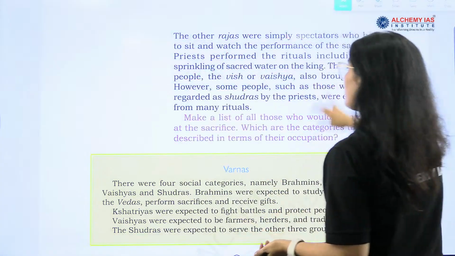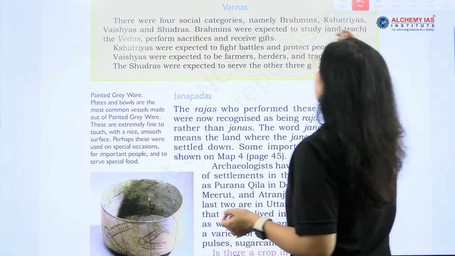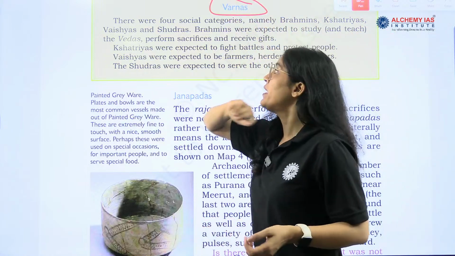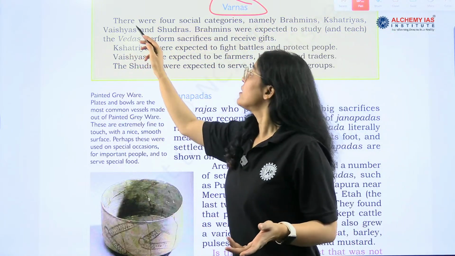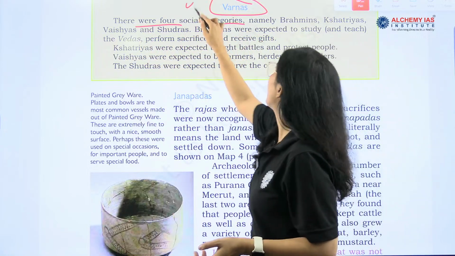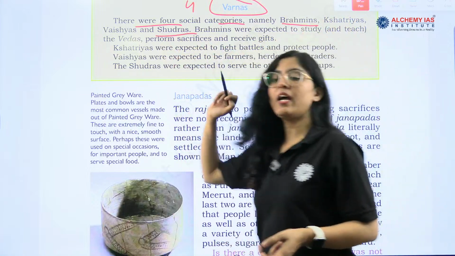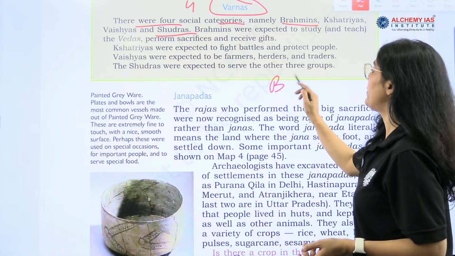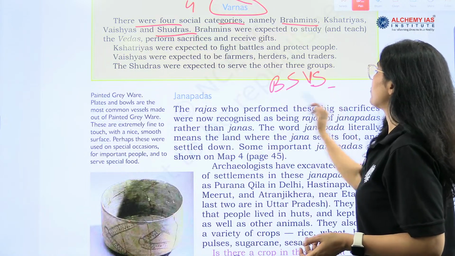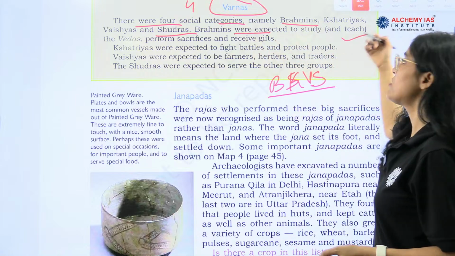Next is what? Varnas. So with the mention of Shudras, there is this mention of Varna, right? There were 4 social categories, namely Brahmins, Kshatriya, Vaishya and Shudra. Brahmins were expected to study.